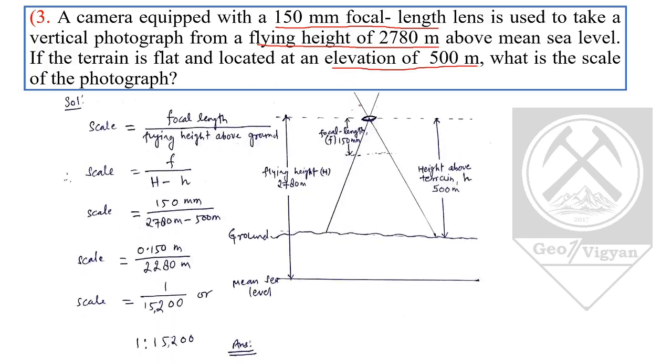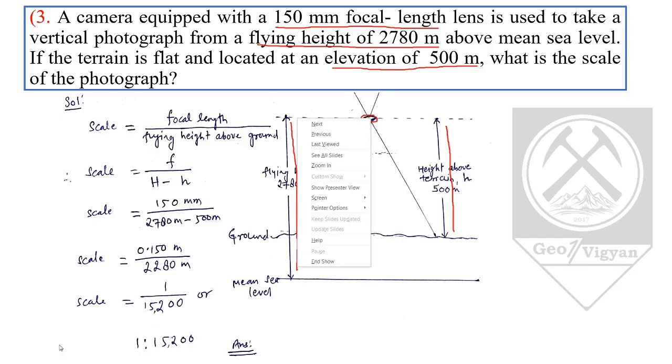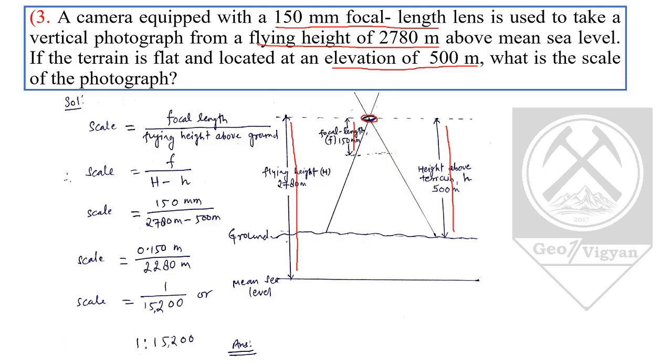First of all, we will draw a diagram. This is our lens where the camera is fitted. This is the focal length of the lens. This is the height above the terrain, and this is the flying height. This is the mean sea level, please note it, and this is the flat terrain, as described in the question. This is the flat terrain.